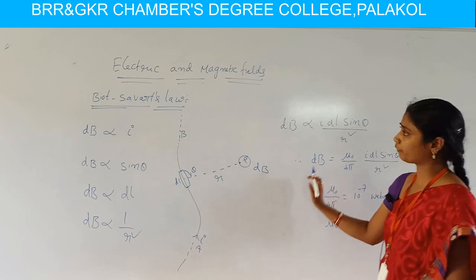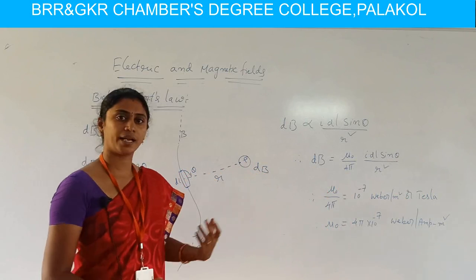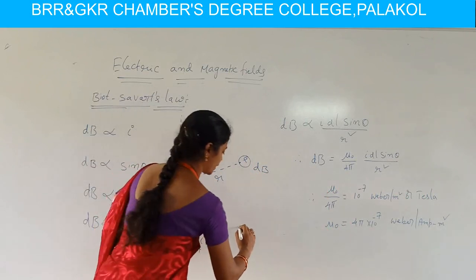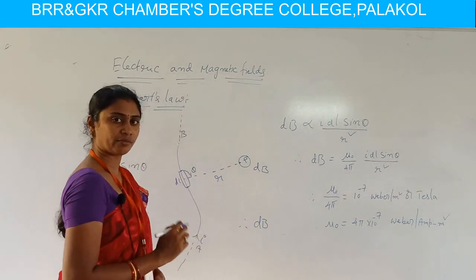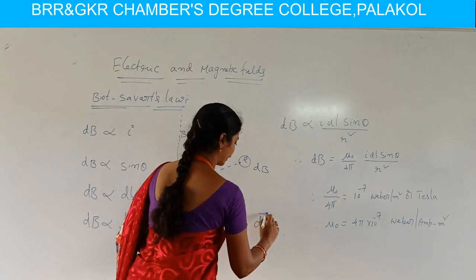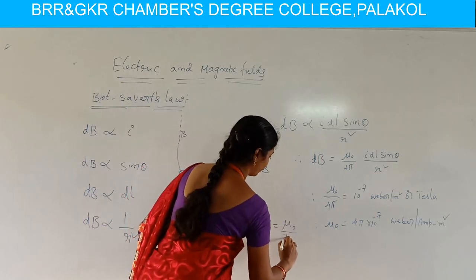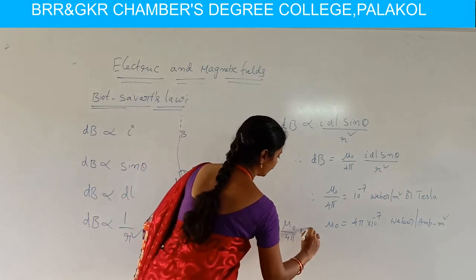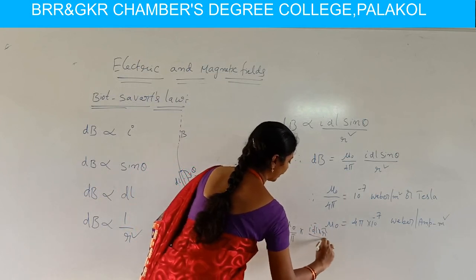So I hope you are following this Biot-Savart's law, and this Biot-Savart's law in vector form can be written as vector dB bar is equivalent to mu naught by 4 pi into I dl cross r cap by r cube.